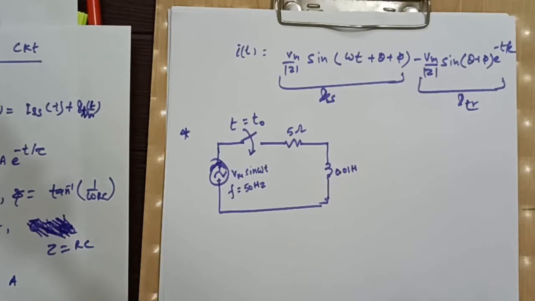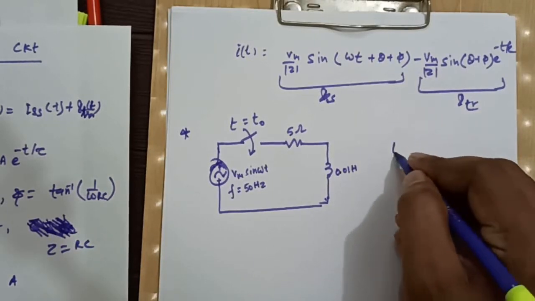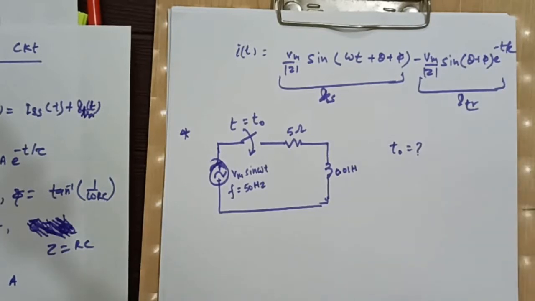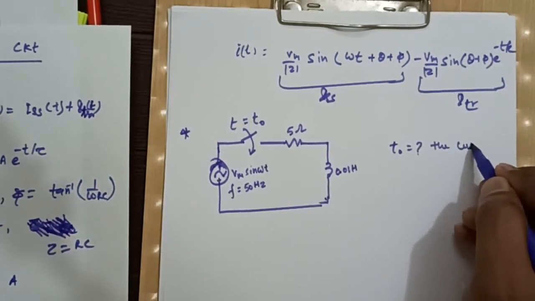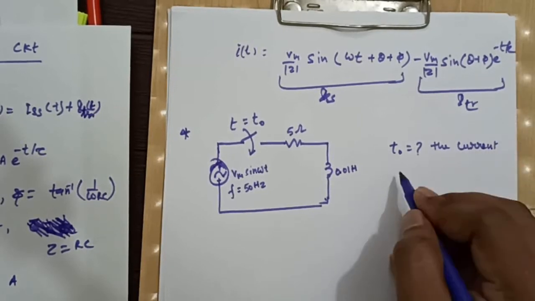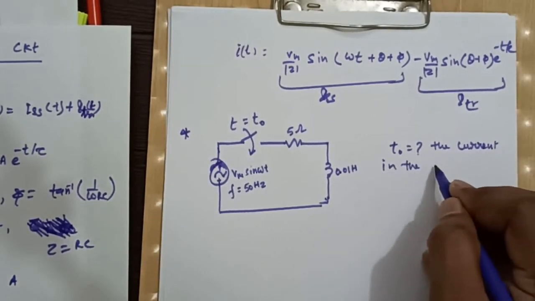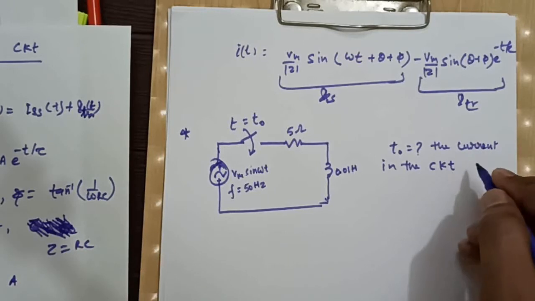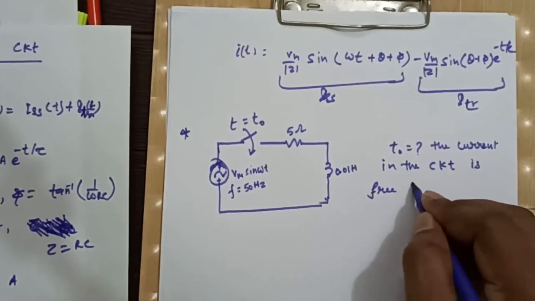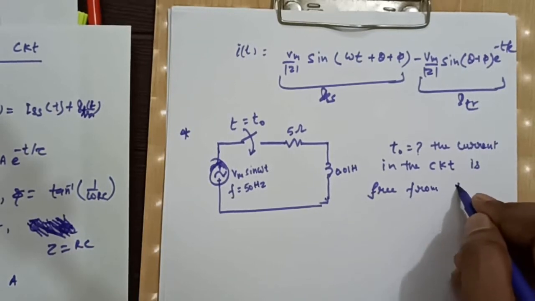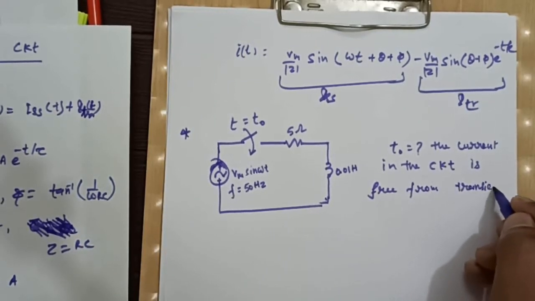Now the question is, at what switching instant t naught is the current in the circuit free from transient?